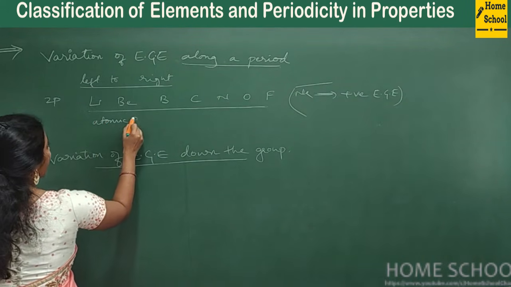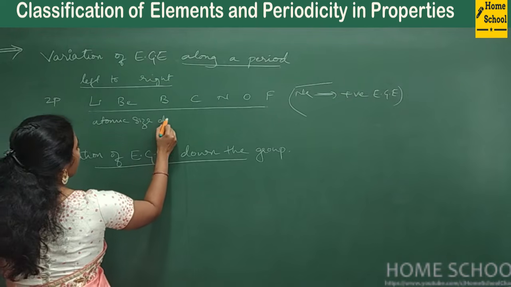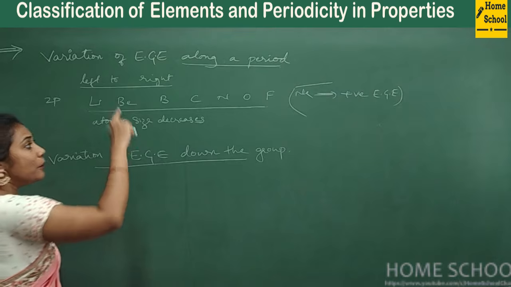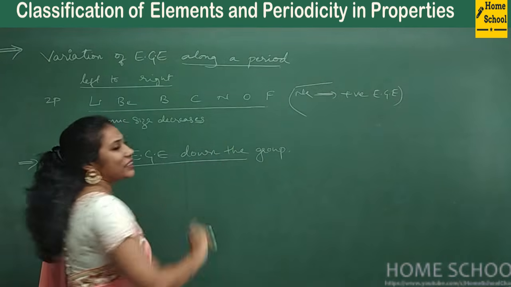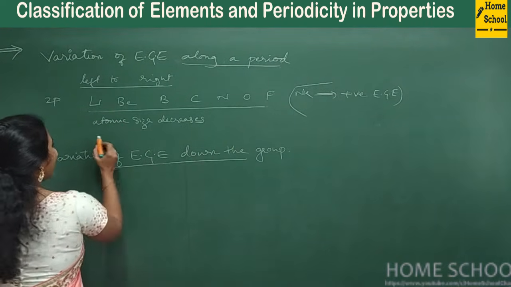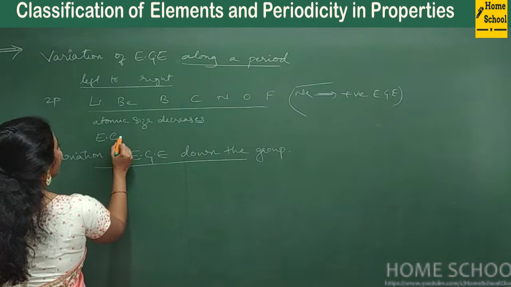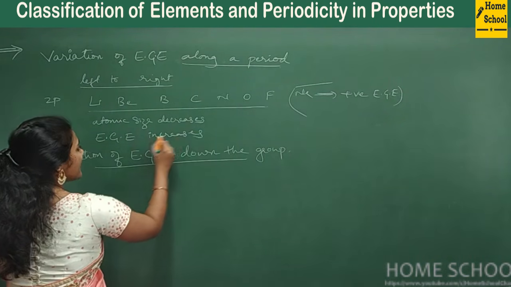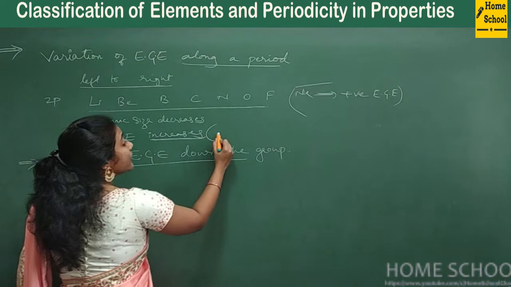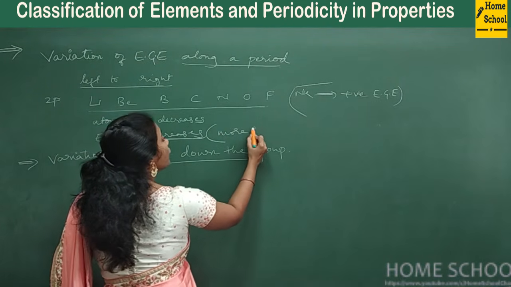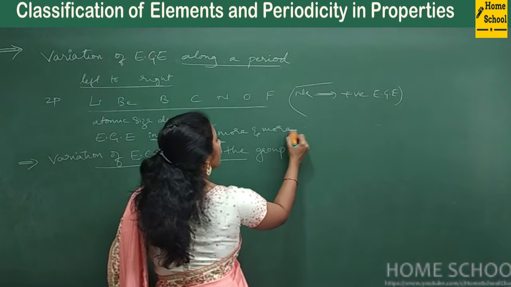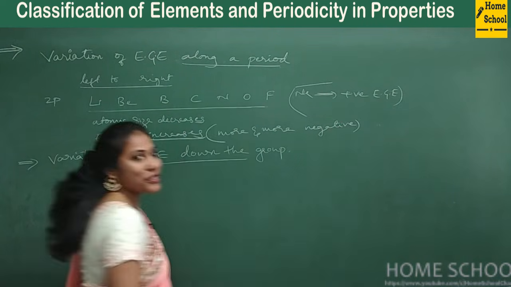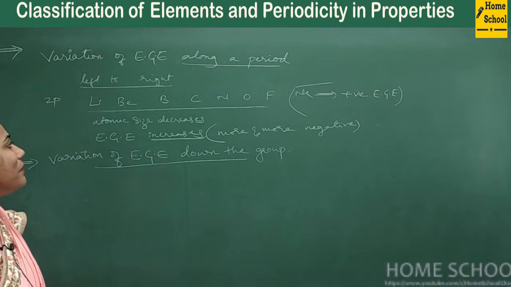Atomic size decreases. Whereas we studied, the smaller the size of an atom, the more is the electron gain enthalpy, right? So what I can say here, electron gain enthalpy increases. Increases in the sense what? Electron gain enthalpy becomes more and more negative. More and more negative, right? So this is really very, very important.